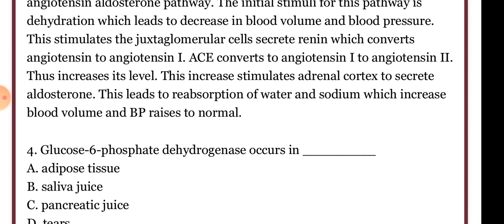This increase stimulates the adrenal cortex to secrete aldosterone. Dehydration increases renin, increases angiotensin, increases aldosterone, and this leads to reabsorption of water and sodium, which increases blood volume, and blood pressure rises to normal. So the final product was aldosterone, and this aldosterone was responsible to reabsorb the water and sodium, which increases the blood volume and blood pressure.